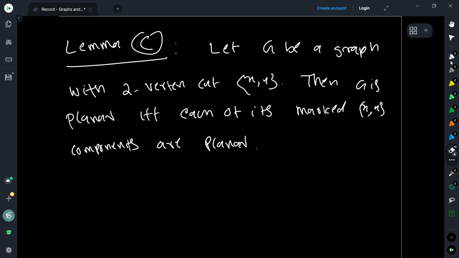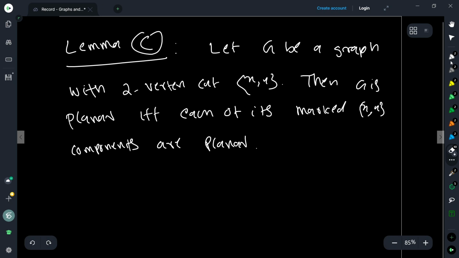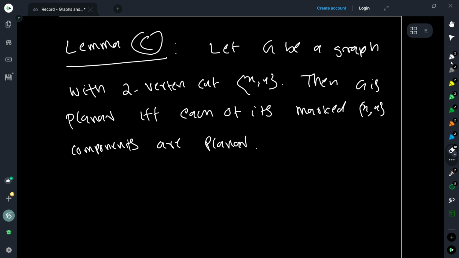Because all you have to do is assume that you have embedded this on the sphere, then you put a pinhole on whichever face you want to make the external face, and just spread it out using that hole, assuming that it is made of rubber. Then you get a plane embedding in which this particular face is now the outer face, the external face. Is that clear to everyone that you can make any of the faces the external face?